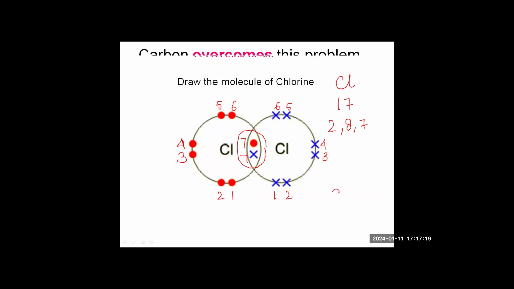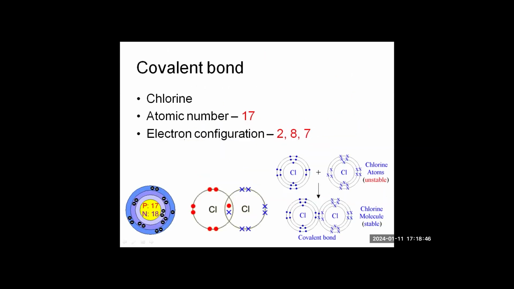So this is how one chlorine atom makes a covalent bond with another chlorine atom, and we write it as Cl2. So this is also monovalent, with sharing of one pair of electrons, so it has a single covalent bond.